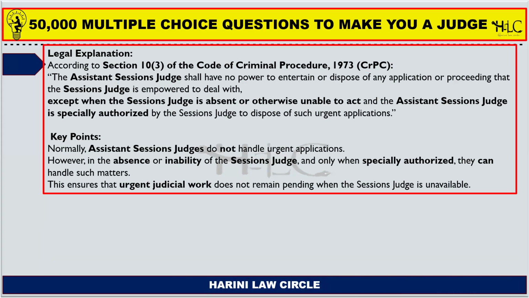So according to section 10 subsection 3 of the Code of Criminal Procedure, the assistant sessions judge shall have no power to entertain or dispose of any applications or proceedings that the sessions judge is empowered to deal with. So there is an exception clause: when the sessions judge is absent or otherwise unable to act and the assistant sessions judge is specially authorized by the sessions judge to dispose of such urgent applications, then the assistant sessions judge can dispose of such applications.